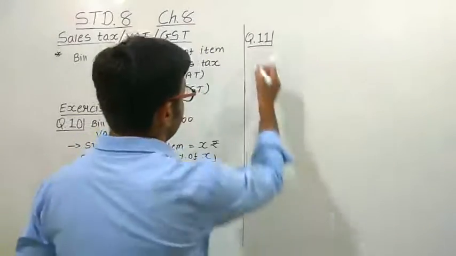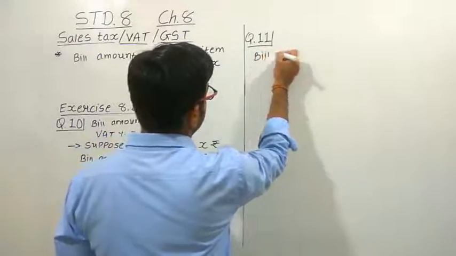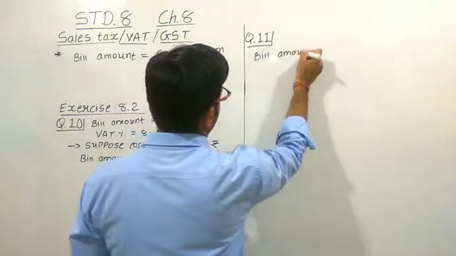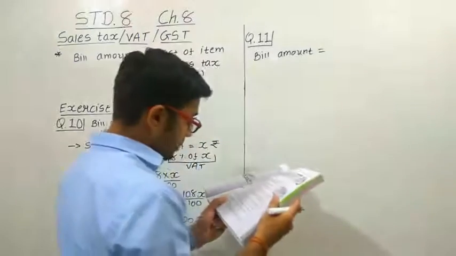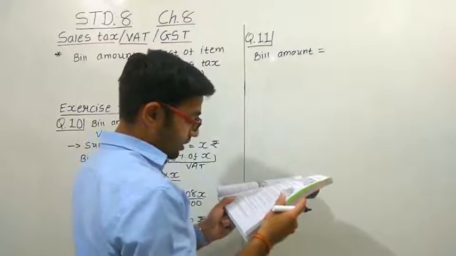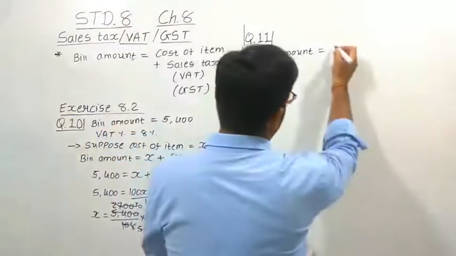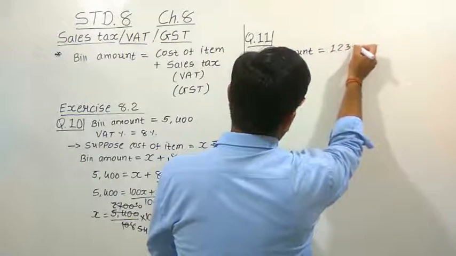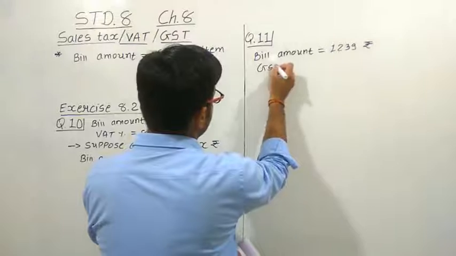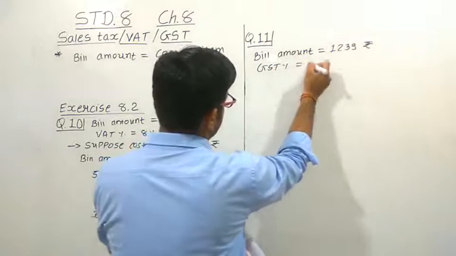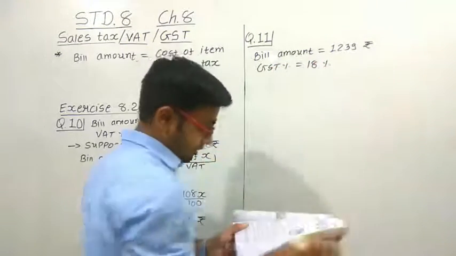Here we can write that the bill amount, that means whatever the customer has to pay, is 1239 rupees. Here we have been given that the GST percentage is 18%, right?